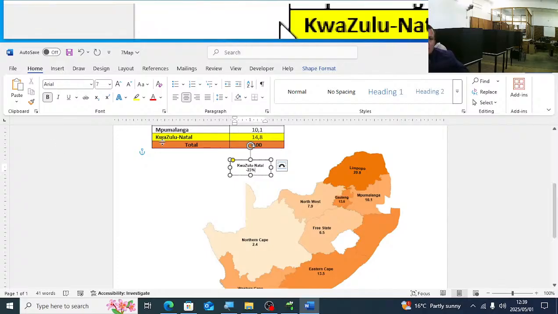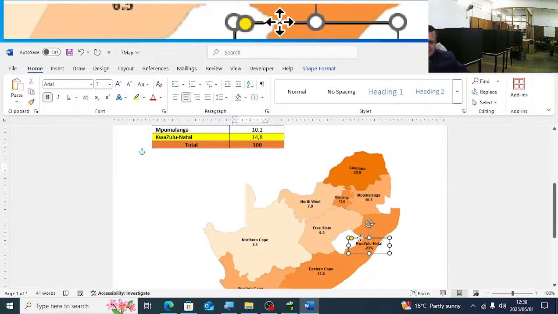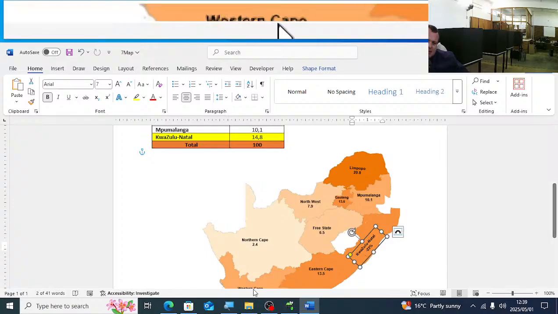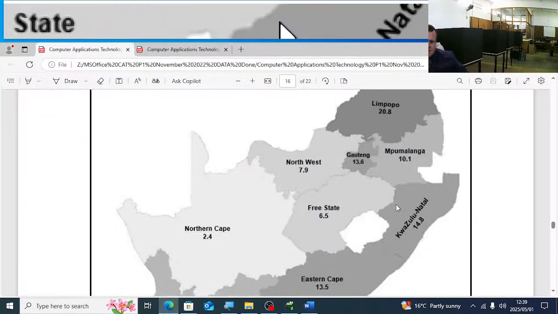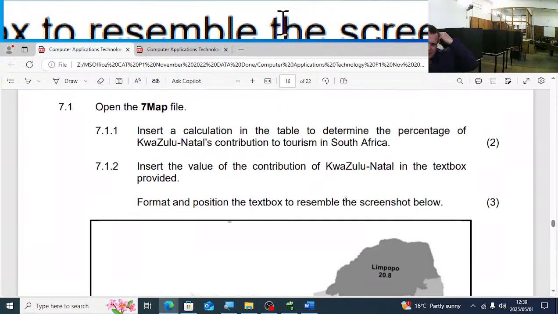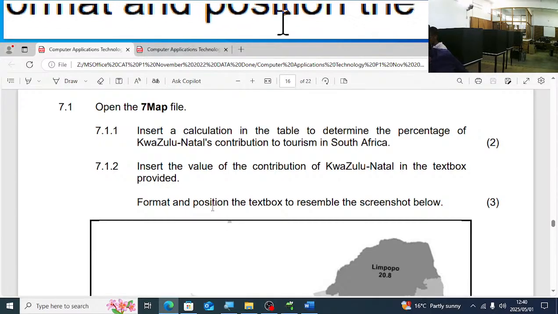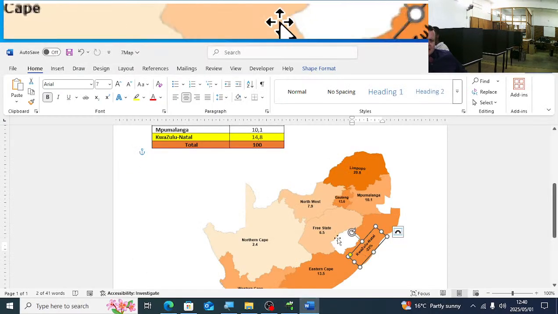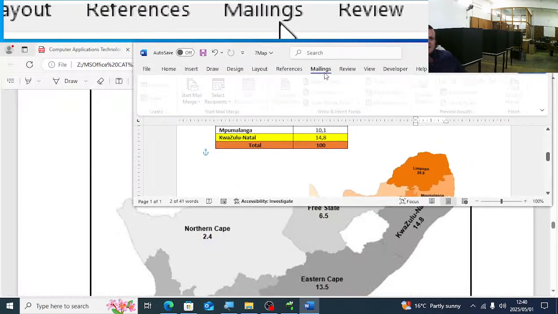And now, they want us to move this text box over KZN, and they want us to rotate it to be on KZN. You can see that they want us to move it to KZN. Insert the value of the contribution of KZN in the text box provided. Format the position of the text box to resemble the screenshot. The only thing that this does have that we don't want is the border.